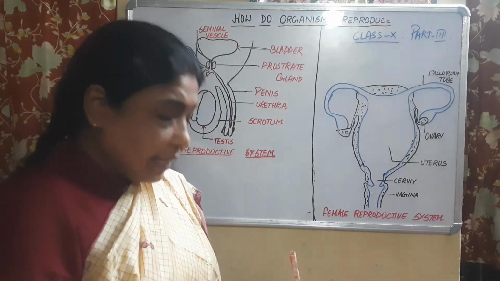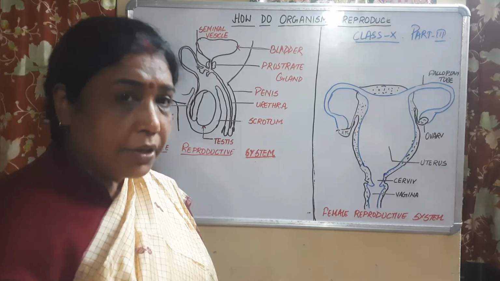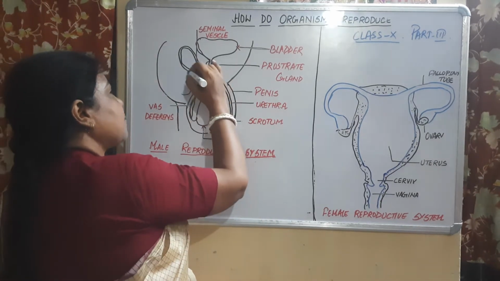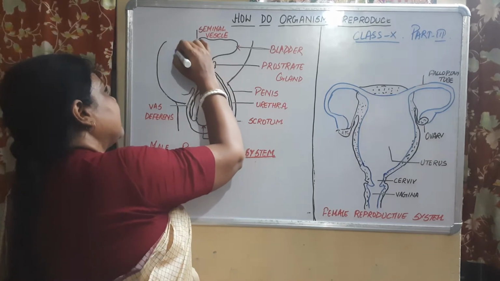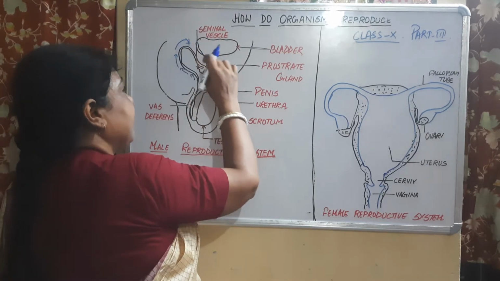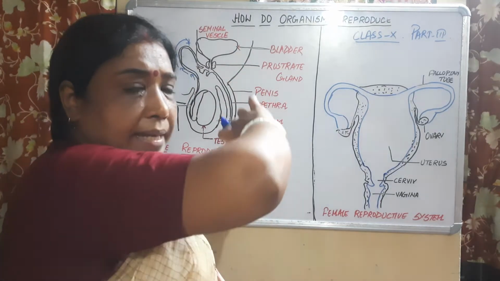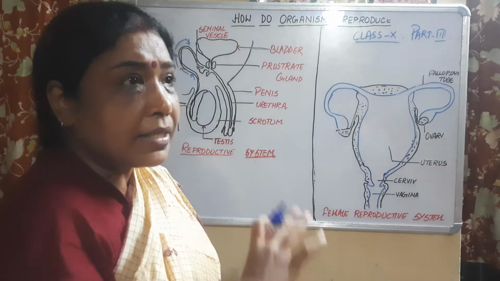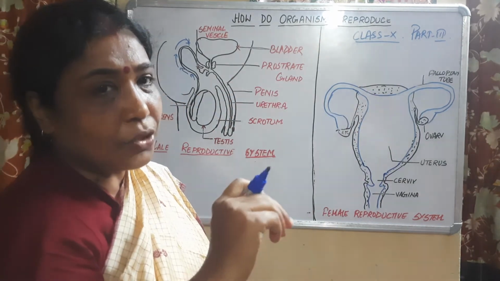where it will enter your abdomen. Then all the way, it is carrying the sperm, children. And then it will of course make its way through to the urinary bladder, that is, it will reach that part where the urinary bladder is situated.